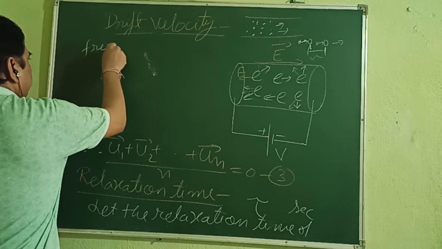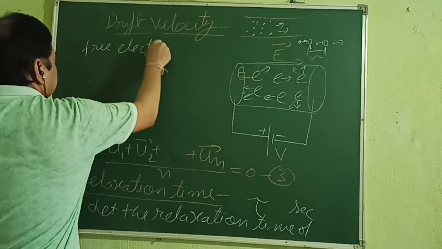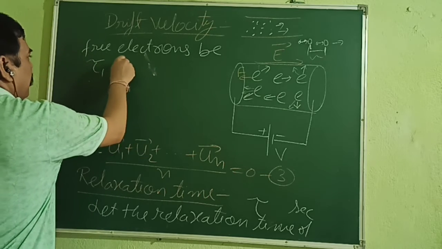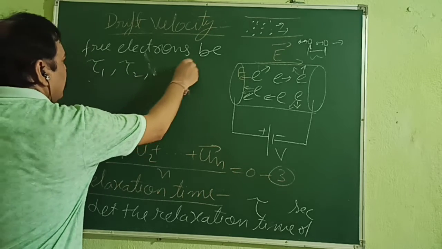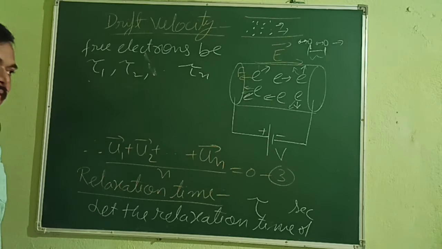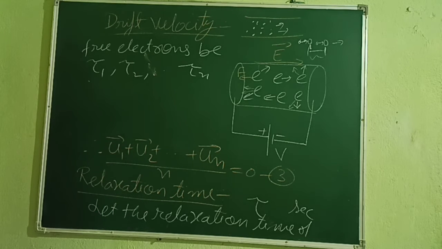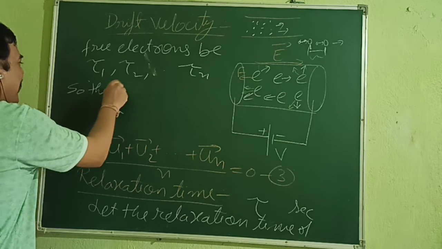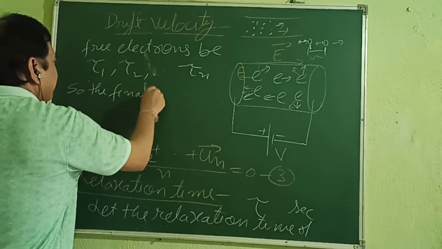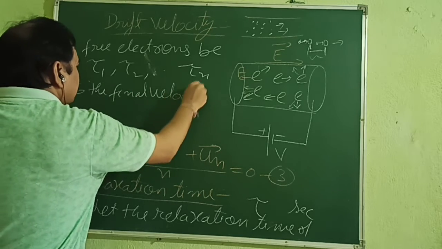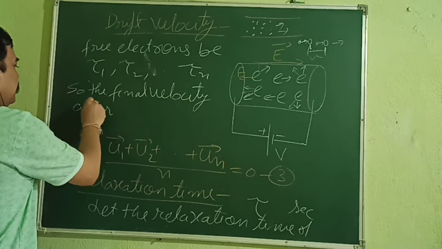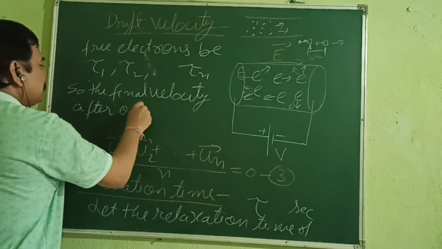Free electrons have relaxation times tau 1, tau 2, dot dot dot, tau n. Okay, these are the relaxation times of different electrons.